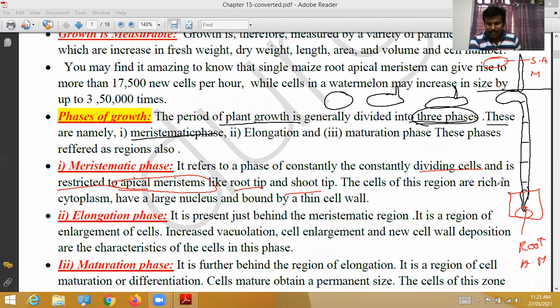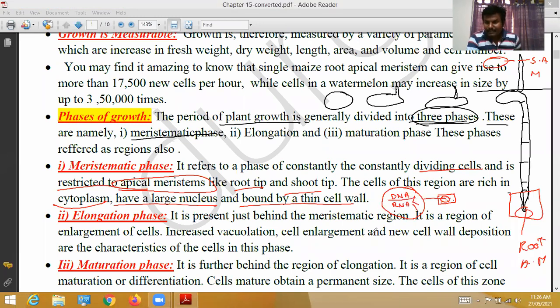The cells of this region are rich in cytoplasm and have a large nucleus bound by thin cell walls. Take one meristematic cell: it is rich in cytoplasm and has a large nucleus. The nucleus guides the entire meristematic tissue, because DNA and different types of RNA are present in the nucleus. DNA and RNA are a major part of plants.